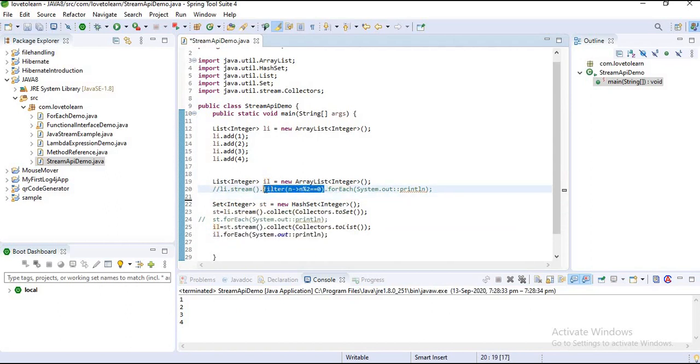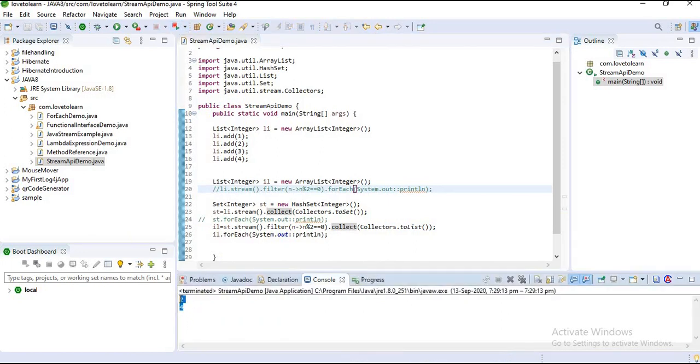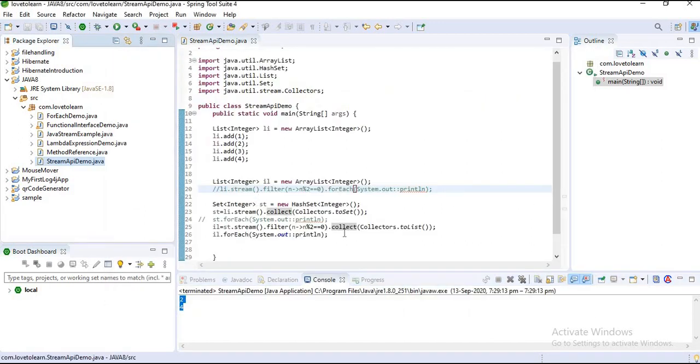Suppose I want to add only even values from the set to the list. Okay guys, you can observe here that only even numbers are added. So this one is also completed, and my remaining scenario is iterating the map values. Let's do it.